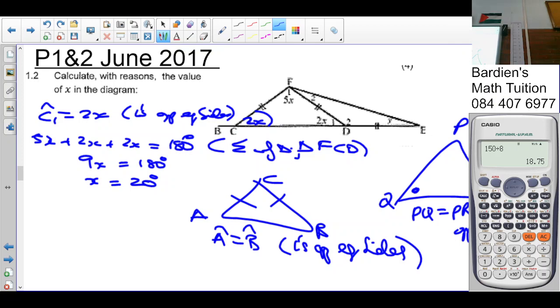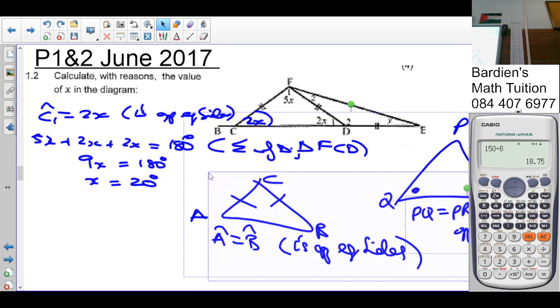Both of that is isosceles. So which one of the two are you using? We don't know. That is why if the sides are given equal, you must say angles opposite equal sides. If the angles are given equal, then it's sides opposite equal angles. That's the reason why you get penalized every time you use isosceles as your reason.